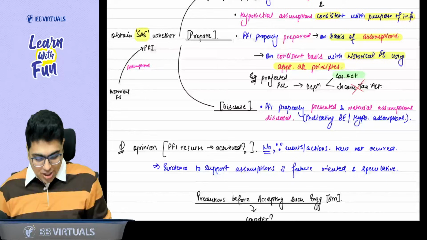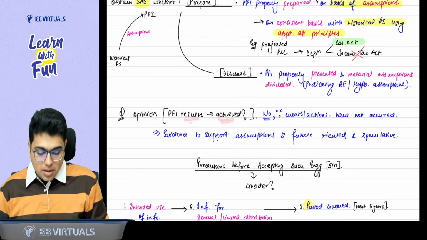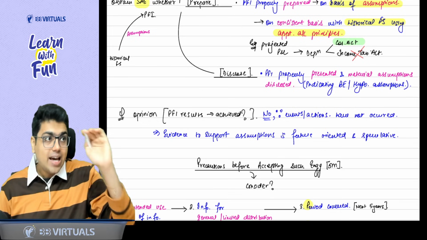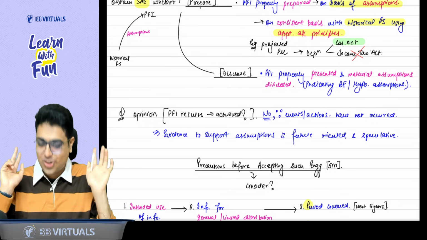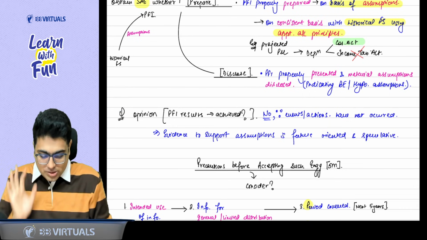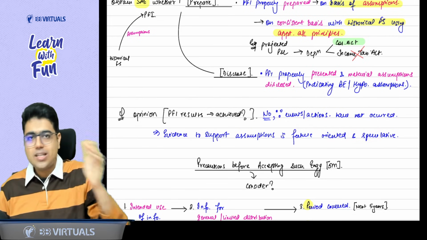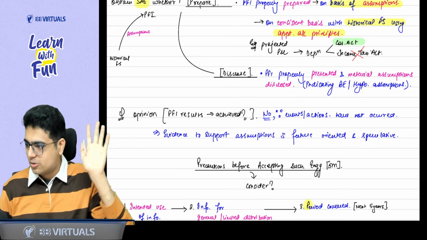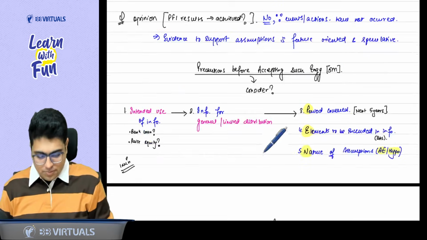No, sir. You cannot give any opinion that PFI result will be achieved because events and actions have not yet occurred. They are expected to occur in future and we are chartered accountants, not astrologers. So evidence to support the assumption is future oriented. It is speculative. So you cannot give the opinion that PFI results will be achieved. This we discussed before also. We are discussing now also. Clear, boss? Clear, sir.